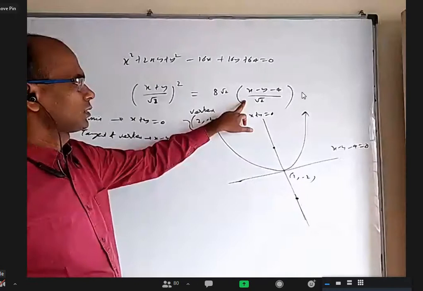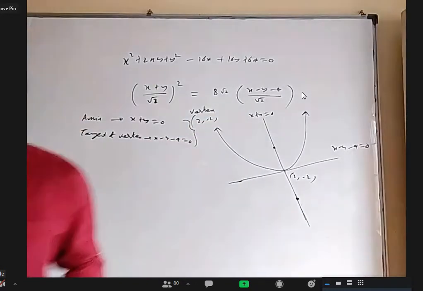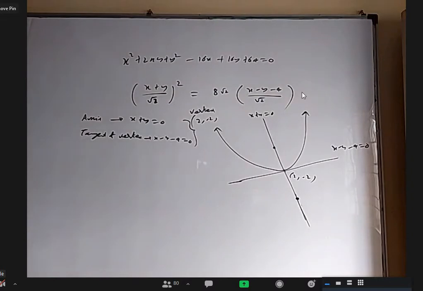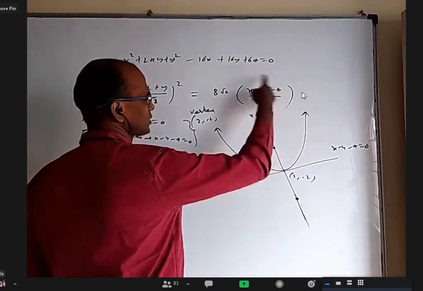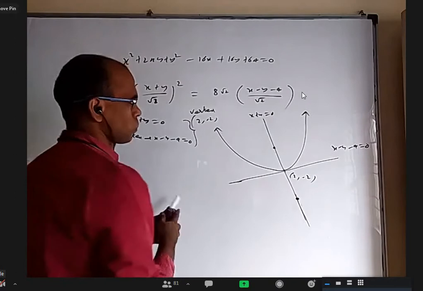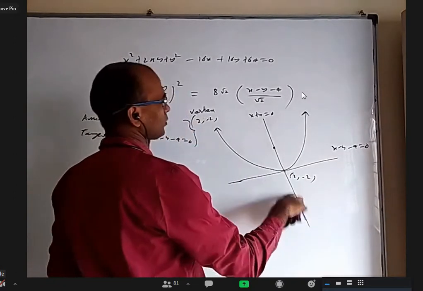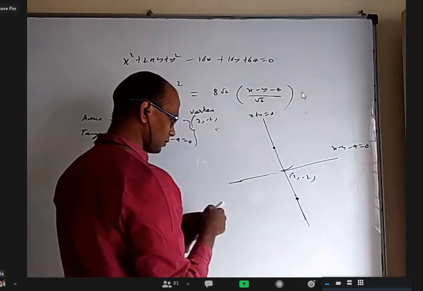Put it in this, it should be positive, but it is negative. So I think it is a downward parabola, because if you take any point on the parabola, this is positive, and anything on this side also is positive. If I take, for example, 3 comma minus 3, the parabola is actually like this.